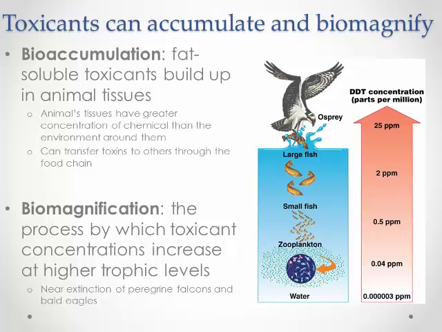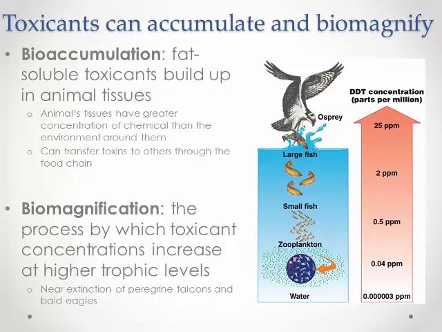At low trophic levels, the concentration of the contaminant may not be significant. However, the concentration of the contaminant in the bodies of organisms increases at higher trophic levels by the process of biomagnification. Biomagnification is the process by which toxicant concentrations increase at higher trophic levels.